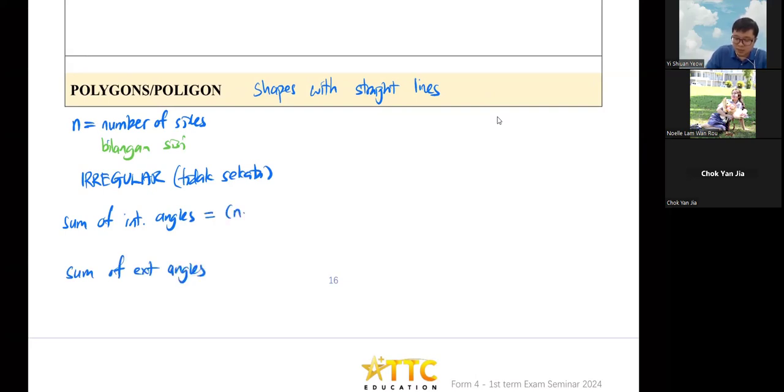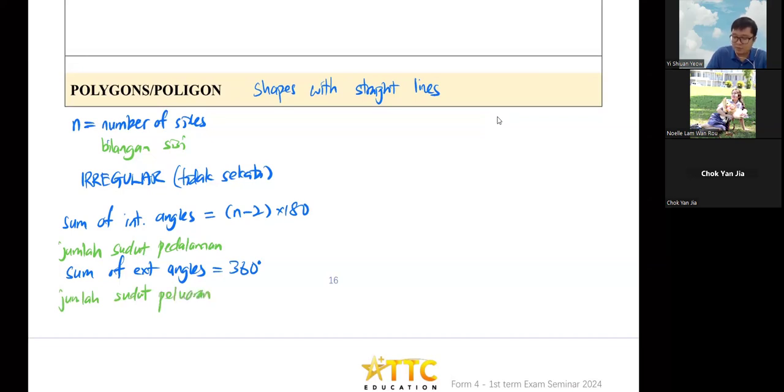So the formula here is n minus 2 times 180. And here is your 360 only. Okay, so this one is your jumlah sudut pedalaman, the sum of interior angles. And this is your jumlah sudut peluaran, the sum of exterior angles.